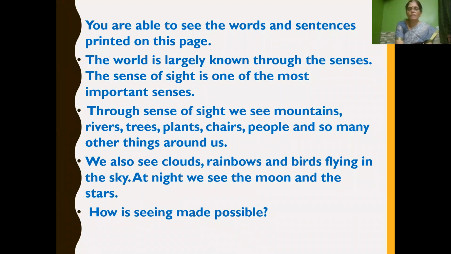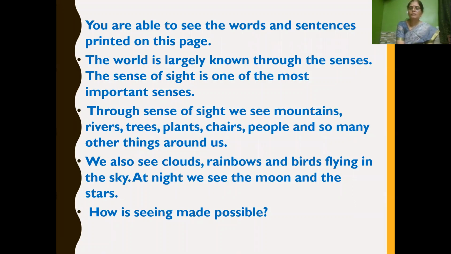Now you are able to see the words and sentences which are printed on this page, isn't it? And the world is largely known through the senses. The sense of sight is one of the most important senses.